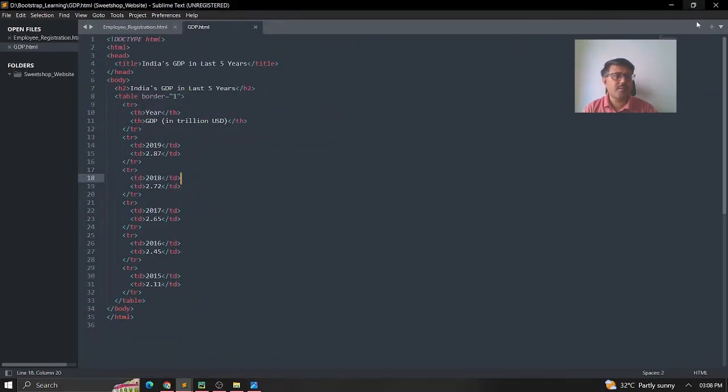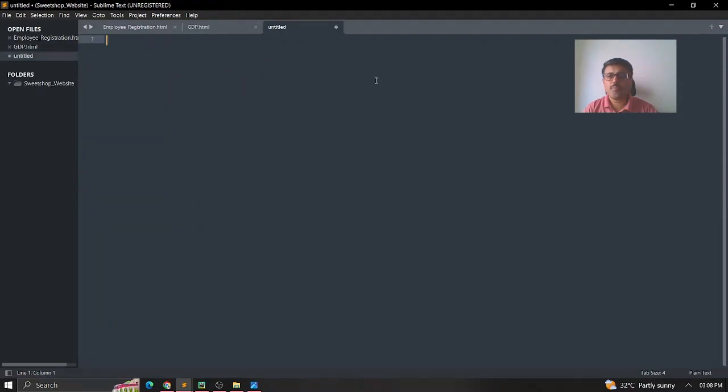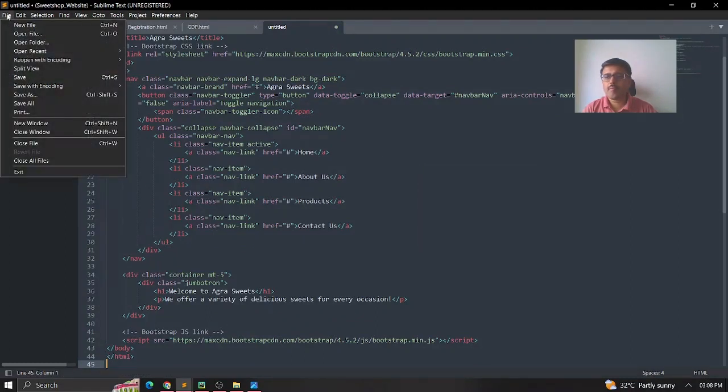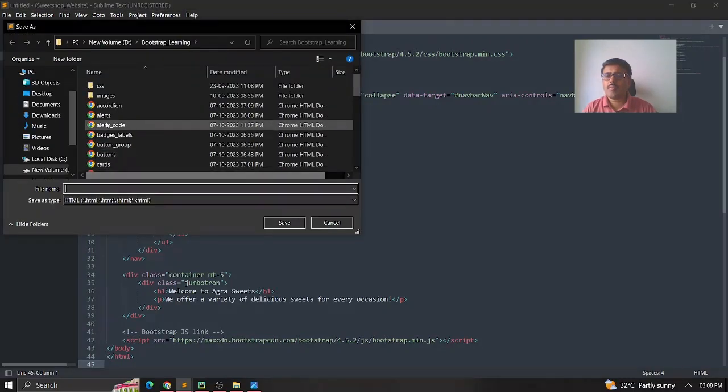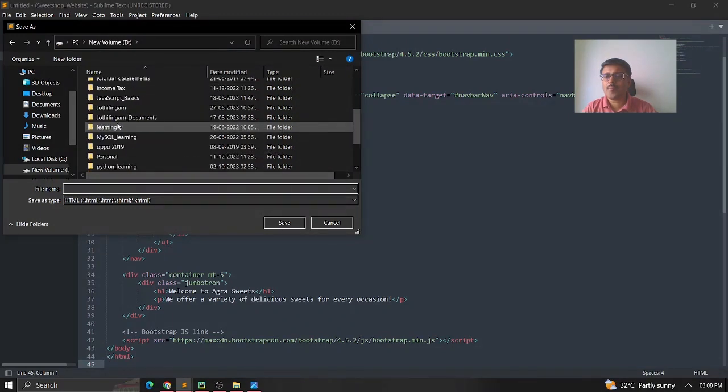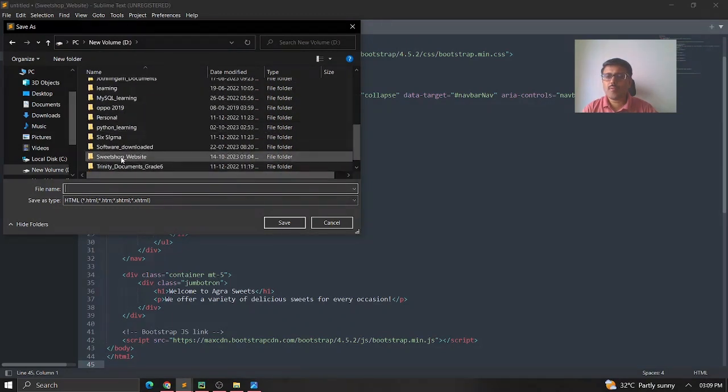Okay, now just create a new page here. I just copied it here. Now let me save it. I created a folder called Sweet Shop website.